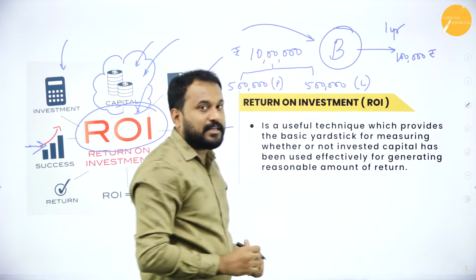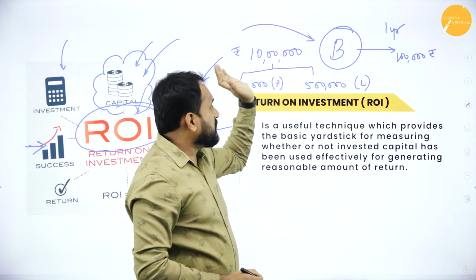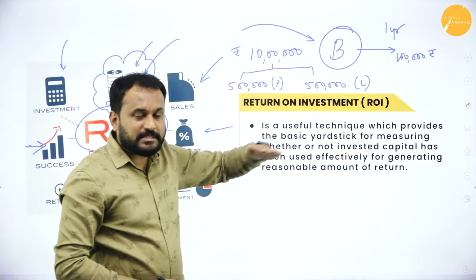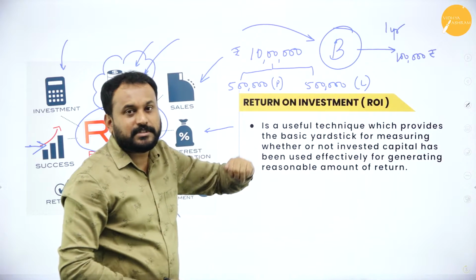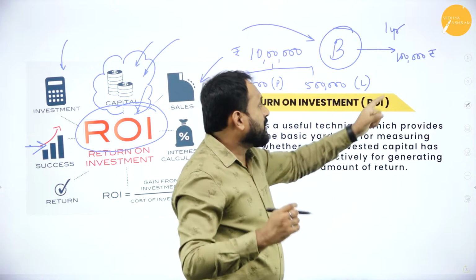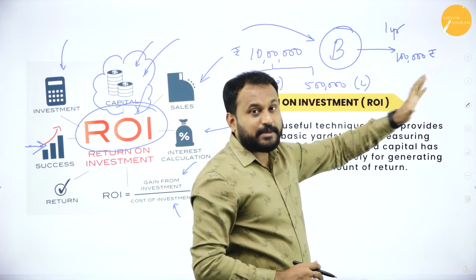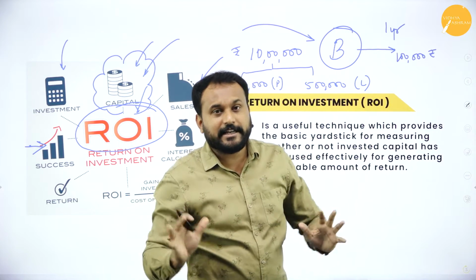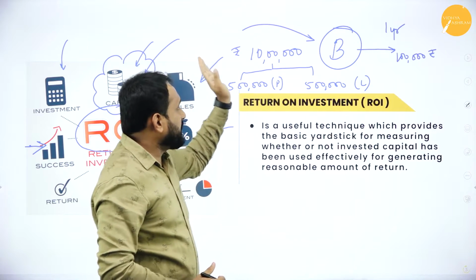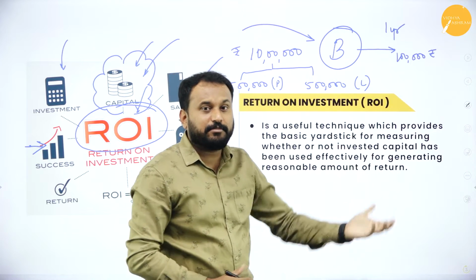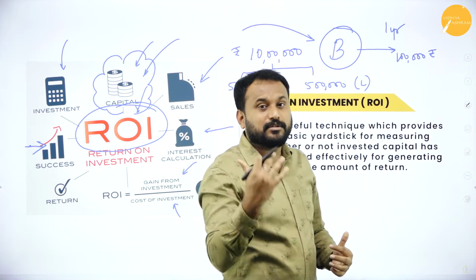Now don't compare this as a profit or think that this is the profit. Till now I'm not getting any profit, I'm just incurring losses. The reason is my investment is 10 lakh rupees and the business is giving me only 1 lakh rupees. Still 9 lakh rupees is yet to be recovered.